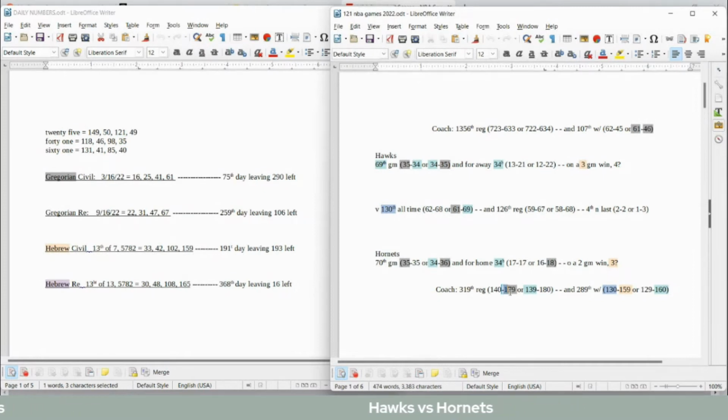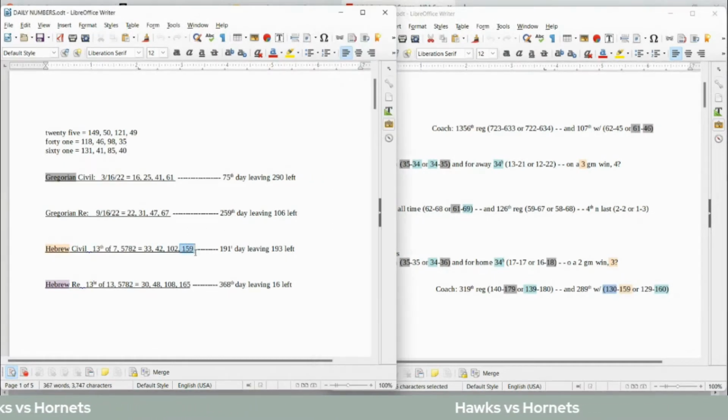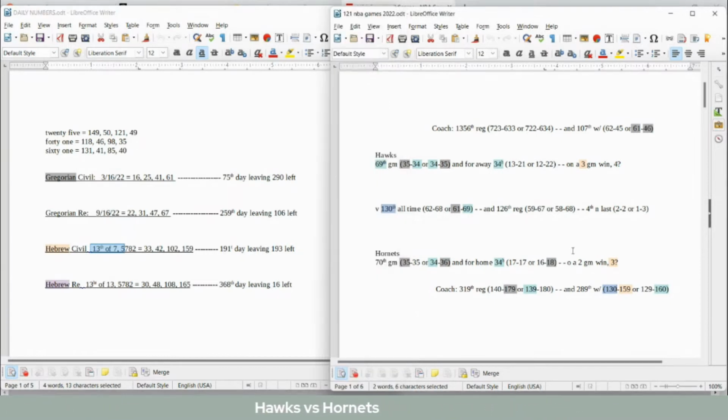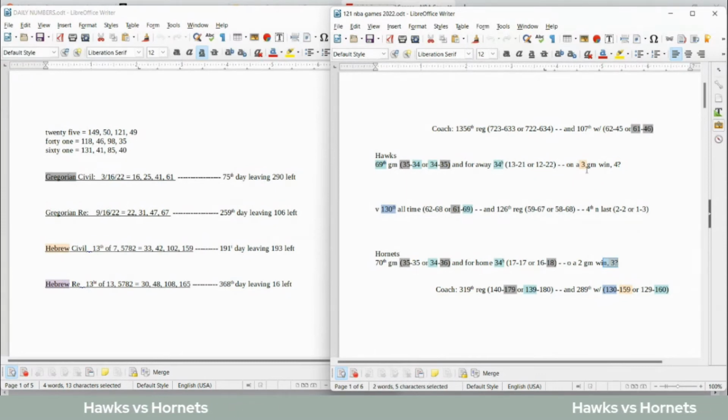The Hornets coach would sit on 179 losses regular season for his career with the win. 179 is the 41st prime number. It's the 130th all-time head-to-head matchup between these two teams. Hornets coach can get his 130th regular season win as a coach for the Hornets. He would sit on 159 losses today with 159 date numerology on the Hebrew civil side of the calendar. It's the 13th day of the 7th month for the Hebrew civil, like 137. Mathematically, 137 is the 33rd prime number. Hornets can get their third win in a row. Hawks can end their 3-game winning streak, kind of like 3-3-33.